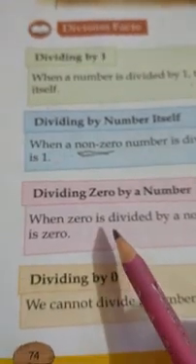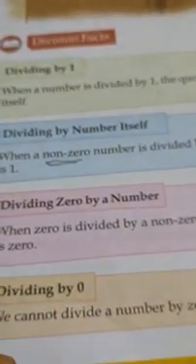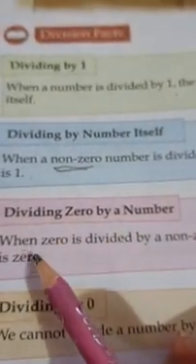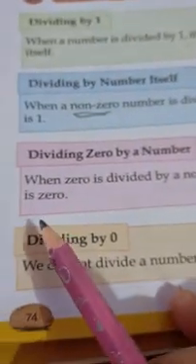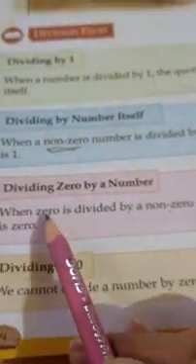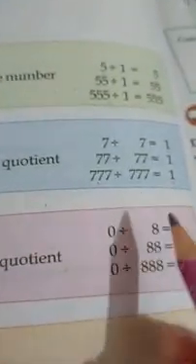Now what is the next division fact? That is dividing 0 by a number. When 0 is divided by a non-zero number, the quotient is 0. You can see it with the help of example.